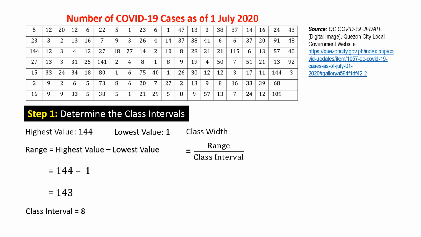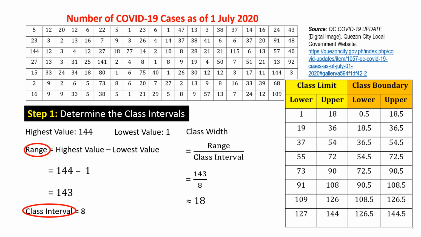Determine the class width by dividing the range by the desired number of classes and rounding up. Select a starting point to be the lower class limit. This is usually the lowest value in the data. Add the class width to get the other lower limits.